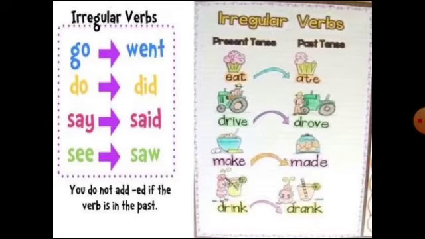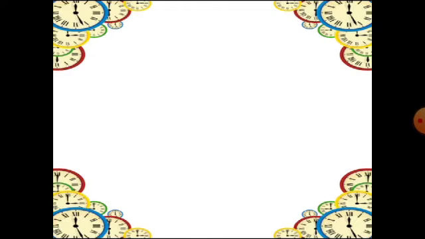Now here you can see other examples of irregular verbs. Go. Go is a present form of verb. To change it into past form, we write went. We cannot write goed. We write went. Do. Past form of do is did. Say. Past tense of say is said. And so on. You can see lots of examples are given over here.